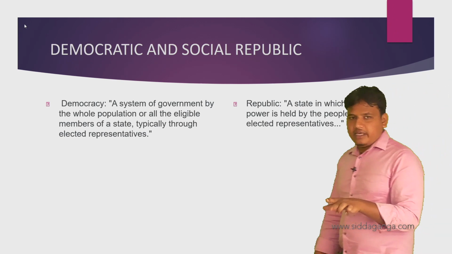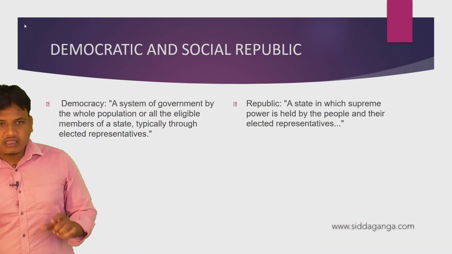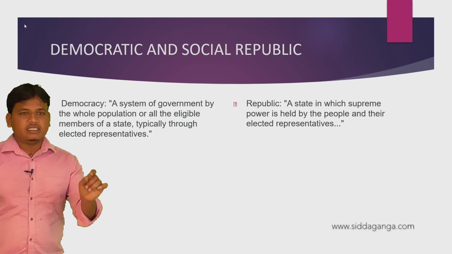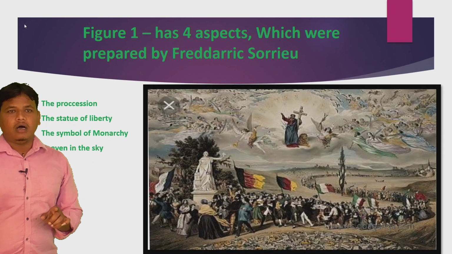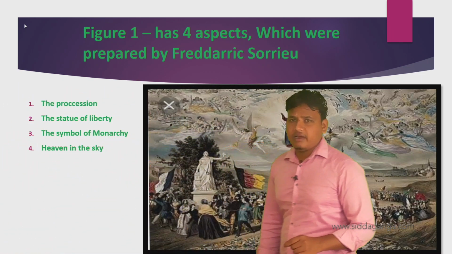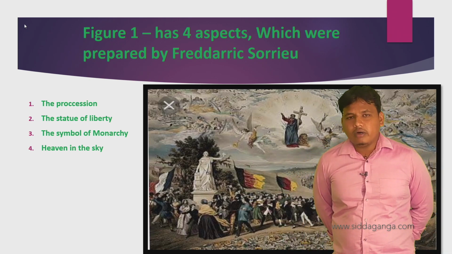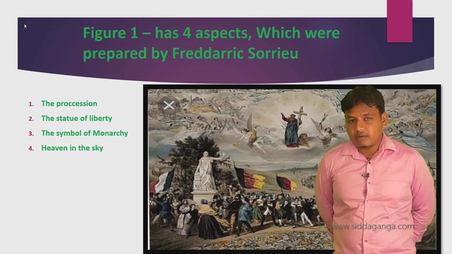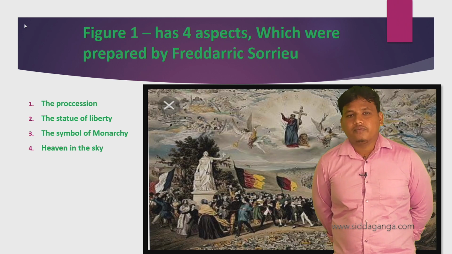There are a couple of things, democracy and republic. What they refer to is a government which is under the control of the people. This is democratic and republic. Figure 1 has 4 aspects which were prepared by Frederic Seurat. Why did he think so? The world made up of the republic and the social republic and democracy. Why did he think so?